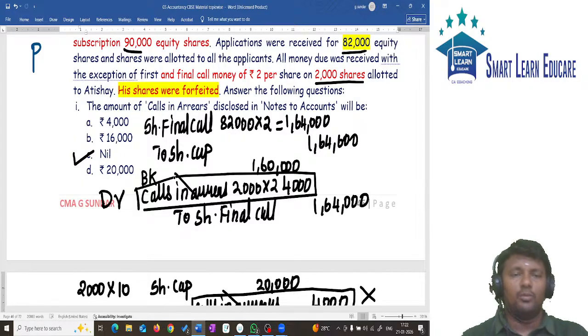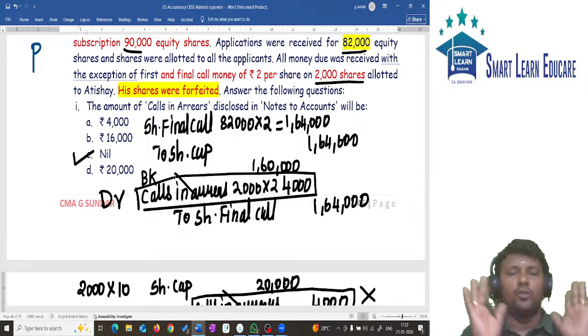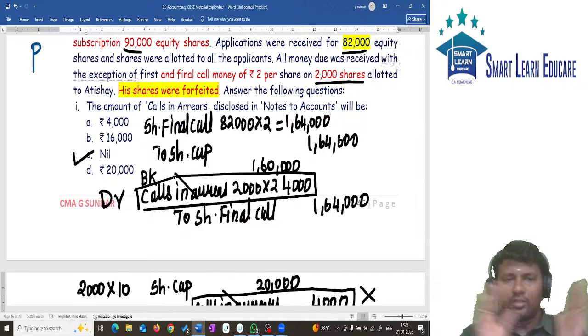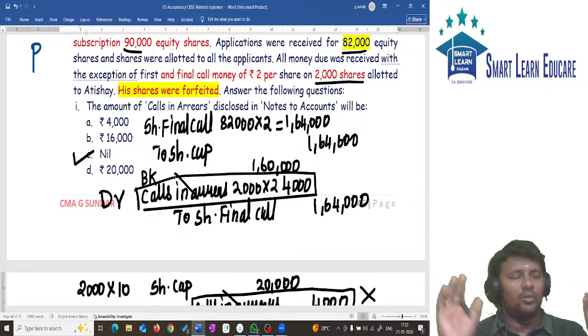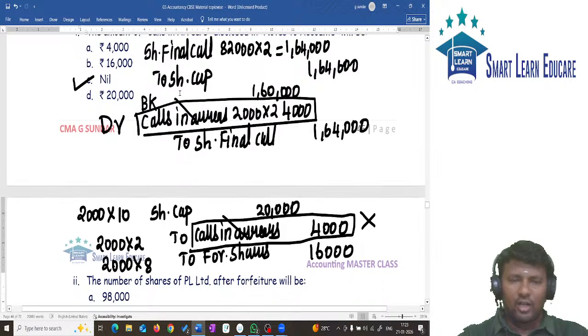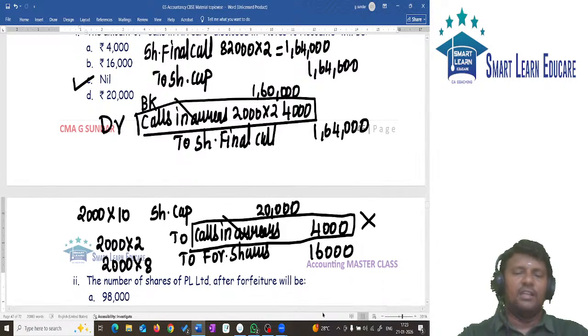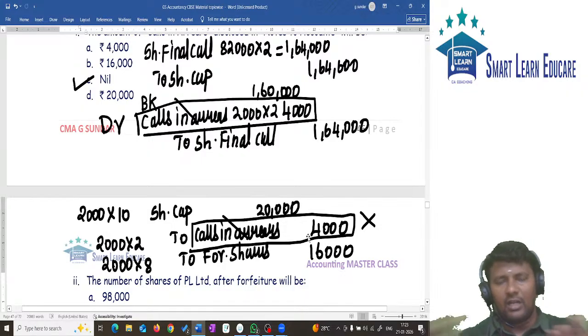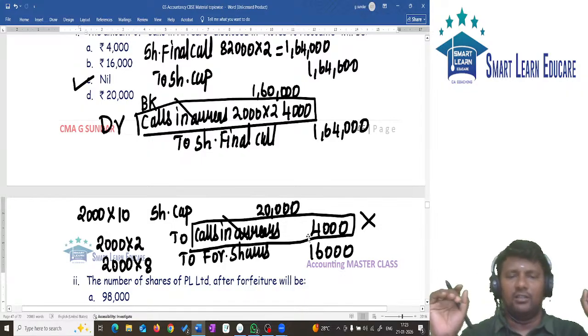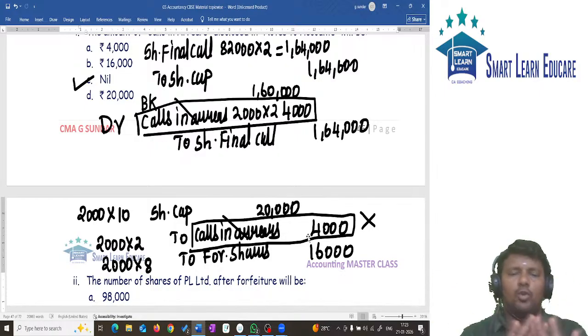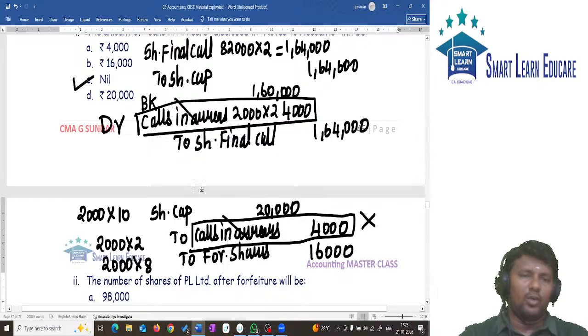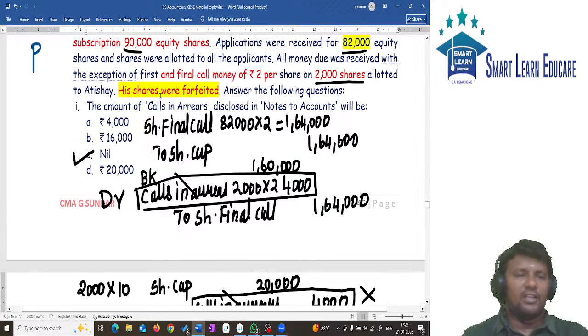What is the amount to be reported in notes to accounts? The answer is 0, not 4,000. The amount of calls in arrears is not 4,000, it is 0, because in the first entry calls in arrears is debited, in the second entry calls in arrears is credited. The debit and credit in the calls in arrears ledger will tally. So in notes to accounts, which amount will come? No amount of calls in arrears will come in notes to accounts, because the shares are